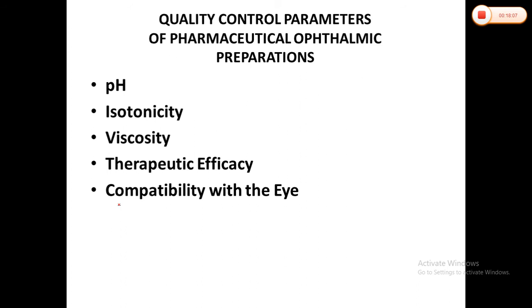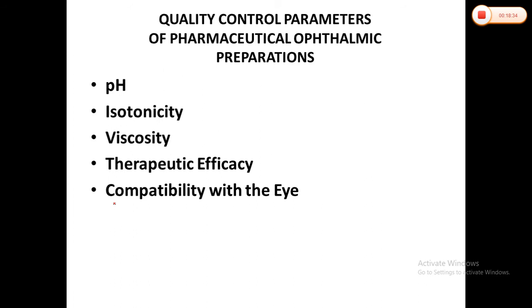Also the compatibility with the eyes has to be checked. Obviously, any ophthalmic formulation should be free from any chemical, agent, or particulate count which causes irritation, toxicity or allergy to the sensitive membrane and tissue of the eyes. There are also some excipients, preservatives, and antioxidants.